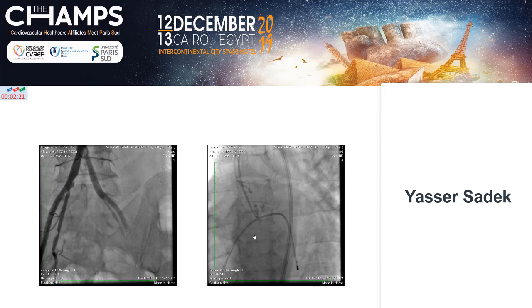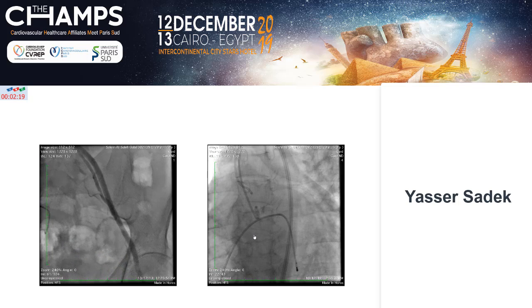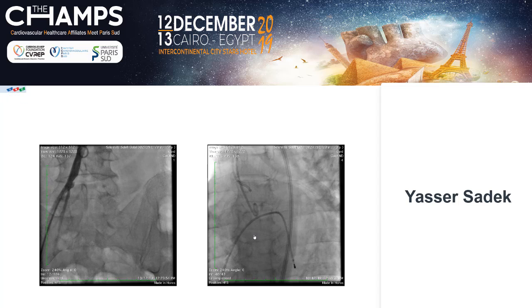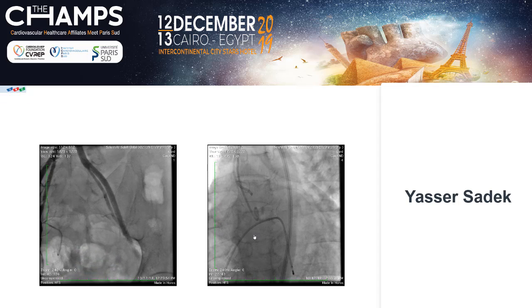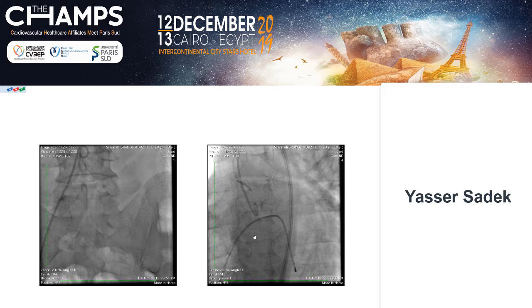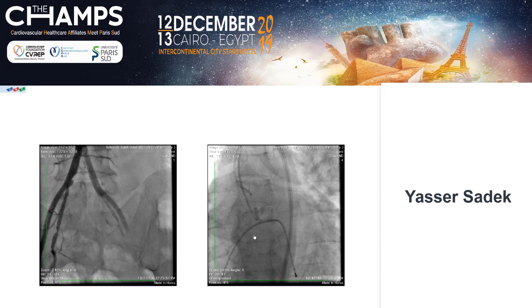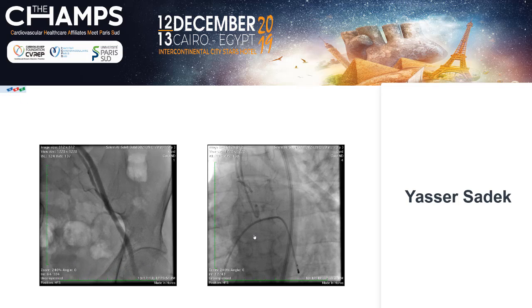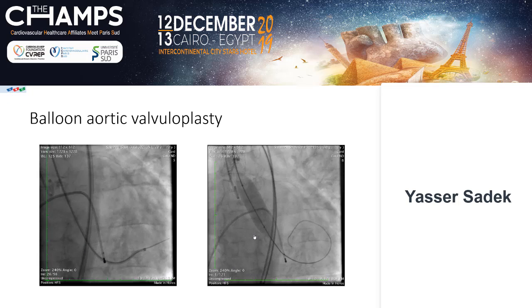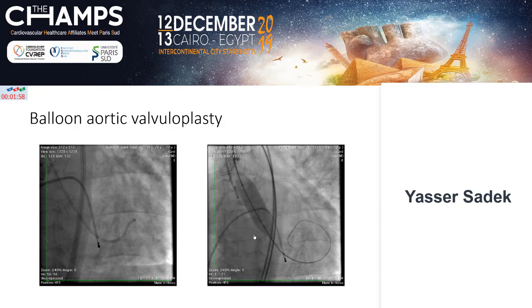And when you dislodge your guiding in the ascending aorta and deploy the valve, if the left main is affected, you can pull your stent and inflate it in the left main to protect it. And this is balloon.